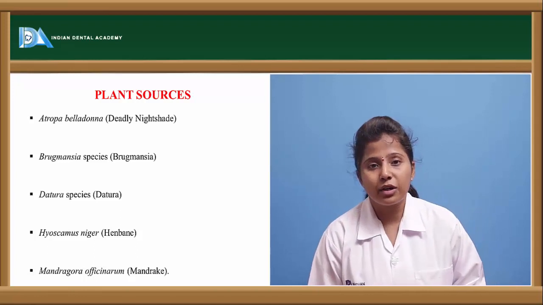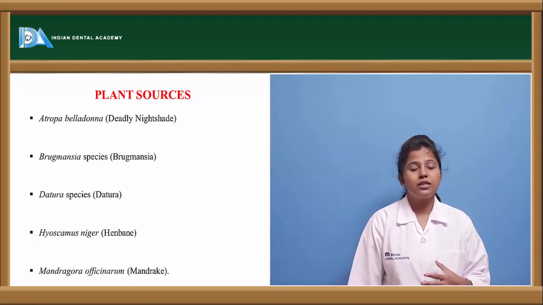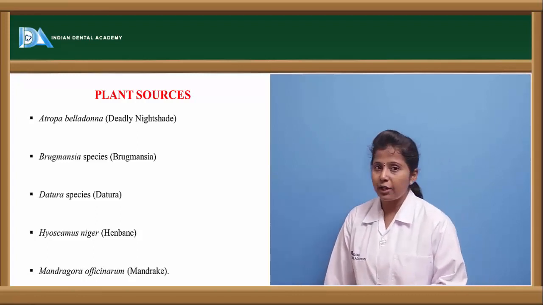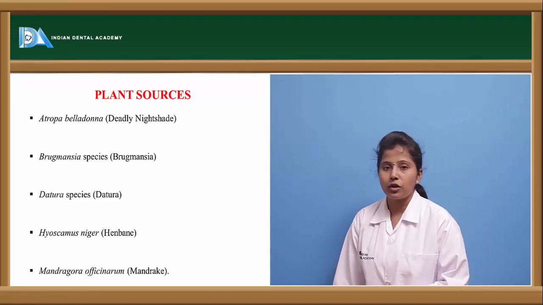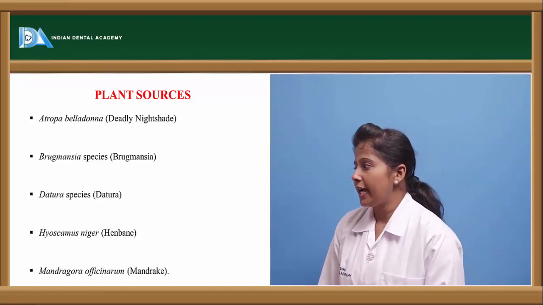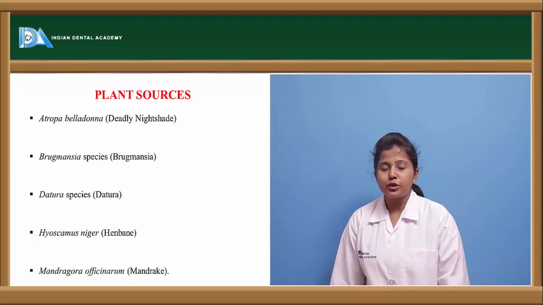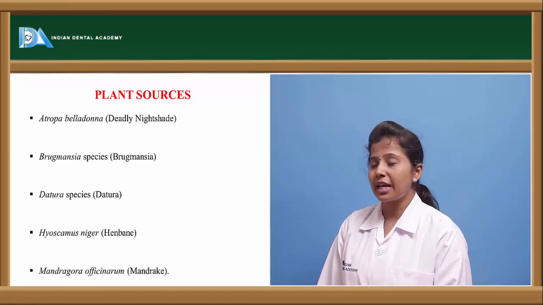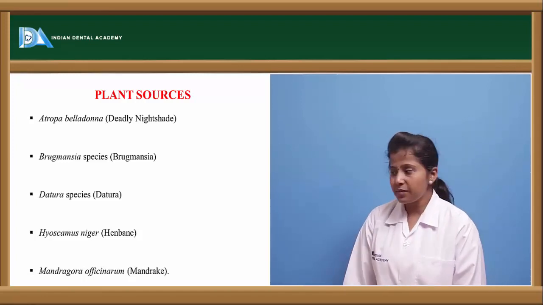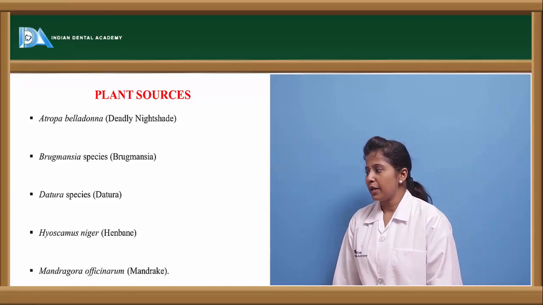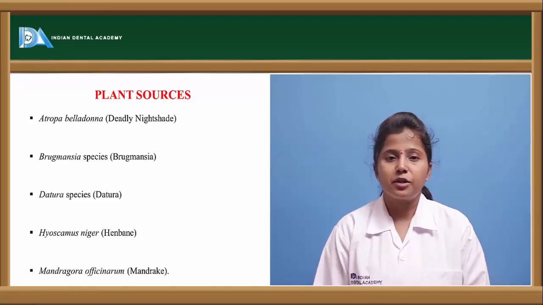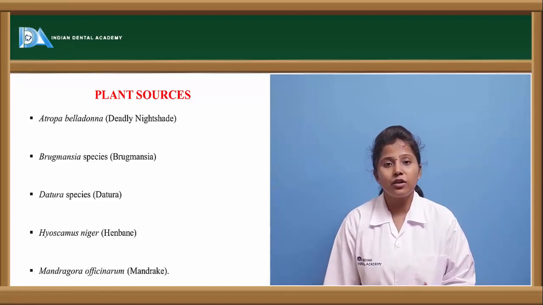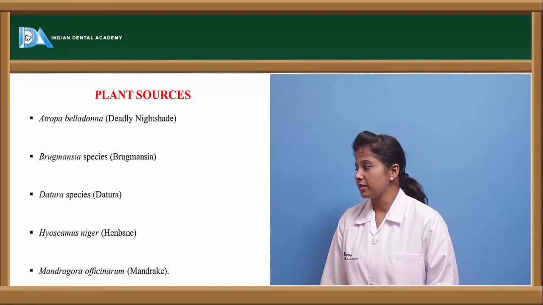The other plant sources of these anti-muscarinic drugs include Atropa belladonna, from which atropine is obtained, and this Atropa belladonna is also called deadly nightshade. Brugmansia species also contain alkaloids which have antimuscarinic effects. And there are Datura species, Hyoscyamus niger, as well as Mandragora officinarum. These are a few of the plant sources containing alkaloids with antimuscarinic effect.